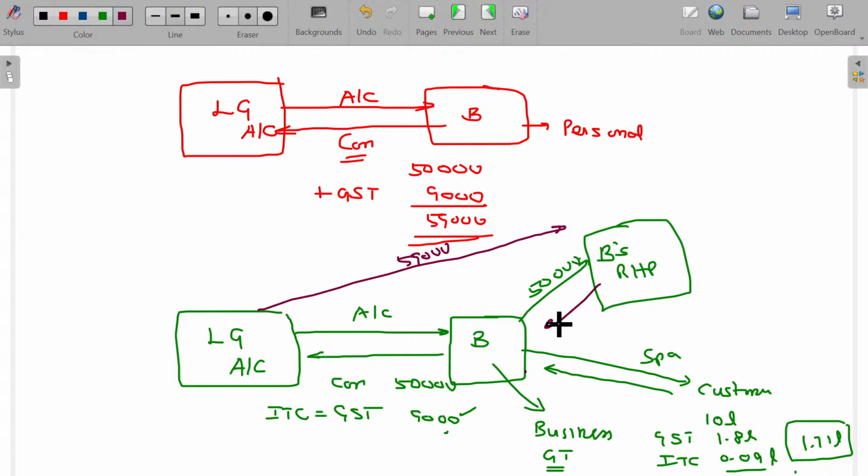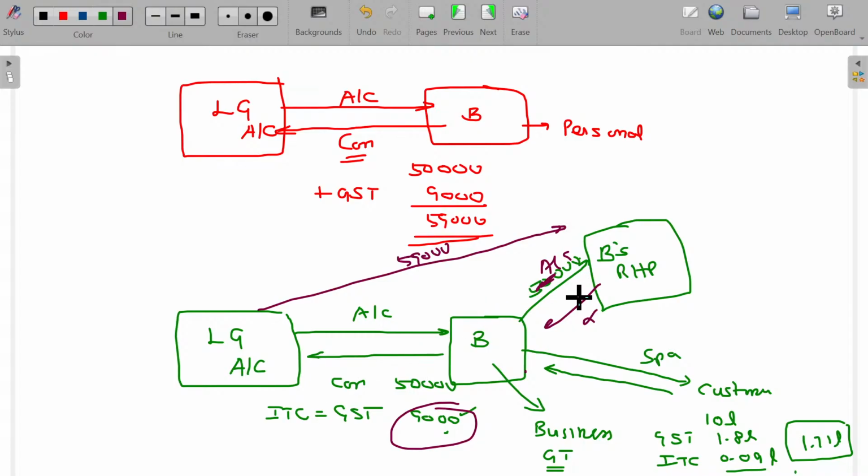Okay, without any consideration. You can donate 50,000 rupees, no problem. But you don't have the right to donate in the government's income. While transferring the business asset to your personal purpose, where ITC is availed, disposing out of your business will also be considered as supply, whether there is a consideration or not. So, no consideration, still it will be considered as supply and you have to pay the GST on that.